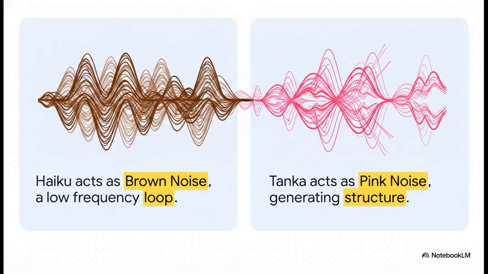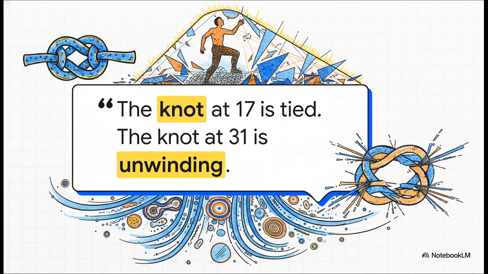The tanka, on the other hand, represents a shift into pink noise. Pink noise contains beautiful structure and variation, much like human heartbeat rhythms, or the rustling of leaves. By gaining a second moment of response, the system generates self-similarity and recursive living structure. I want to share this direct quote from the formalized proof with you. The knot at 17 is tied. The knot at 31 is unwinding. The poet climbs from our reality to the critical edge.